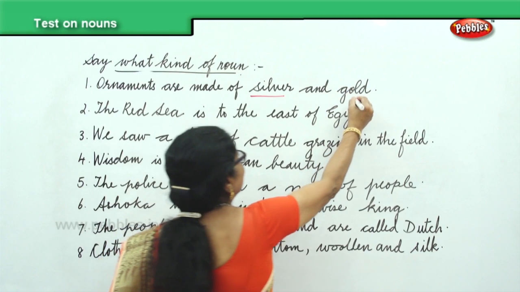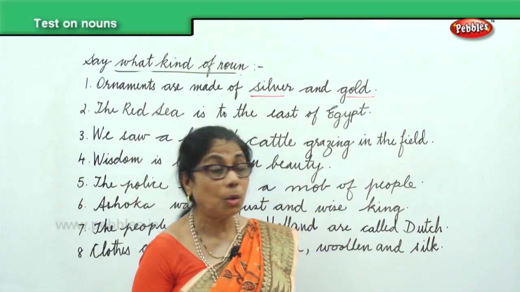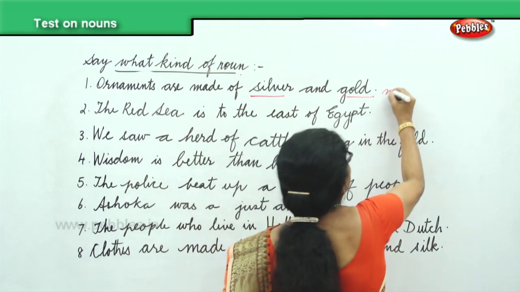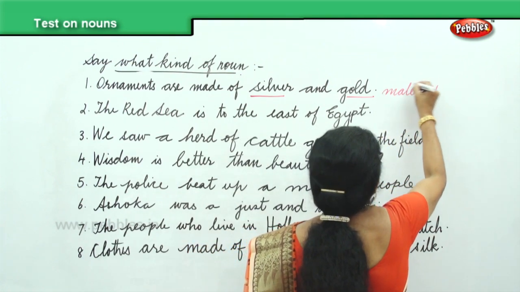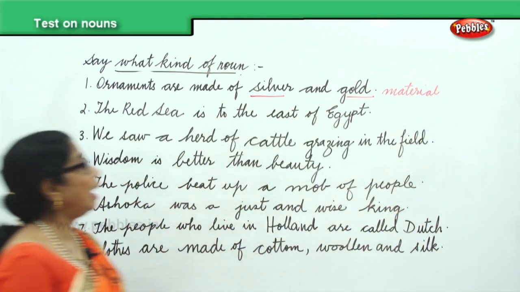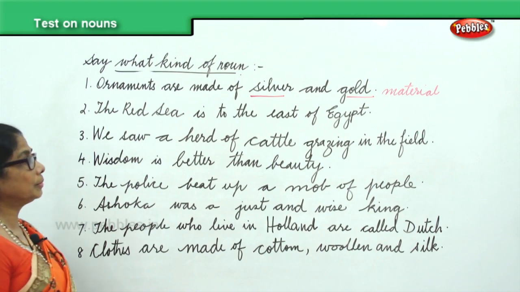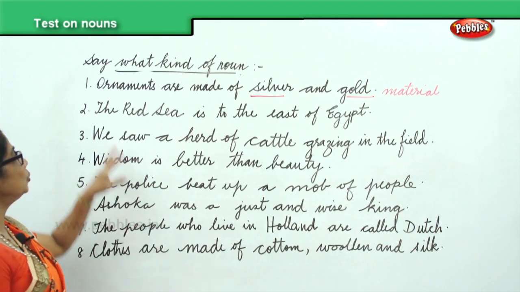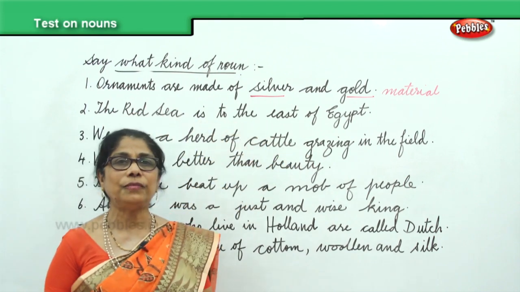Silver and gold, they are material nouns. What nouns are they? Material. They are gold and silver. They are material nouns.